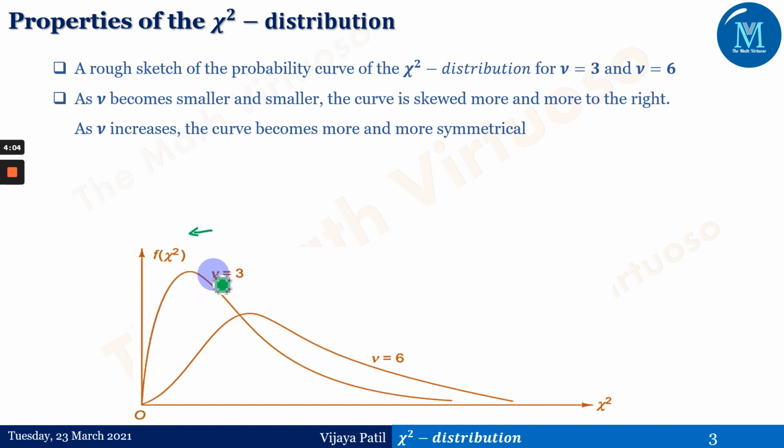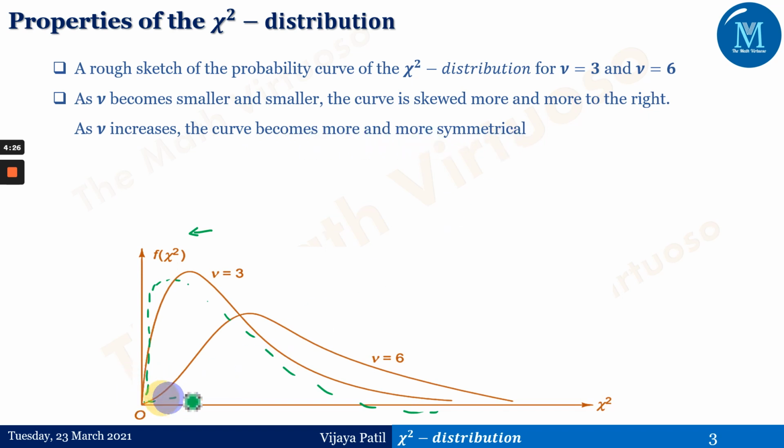This is the difference between the curves for nu equals 3 and nu equals 6. If I take nu equal to 2, the curve would be somewhere like this, more skewed towards this side, and again more so for smaller values.